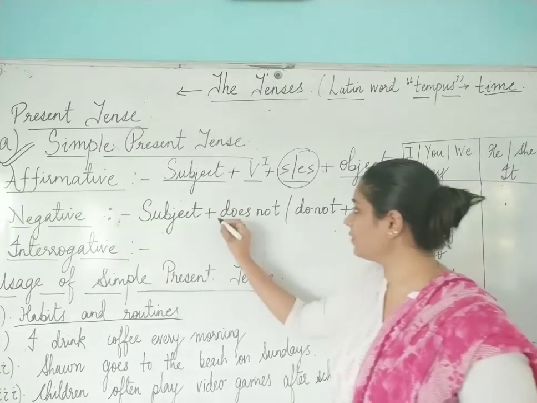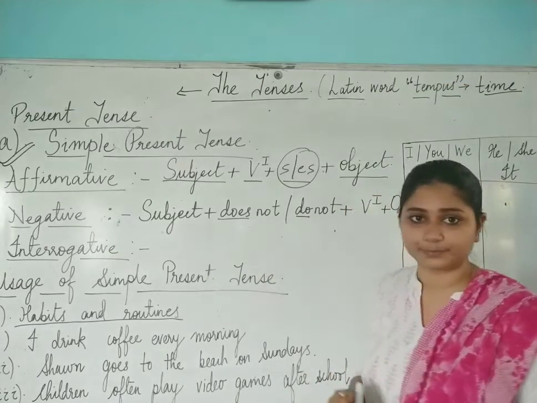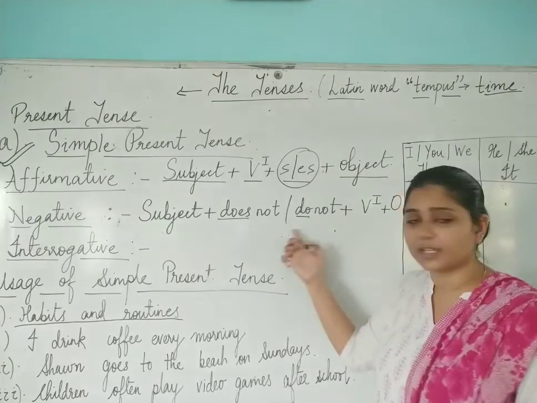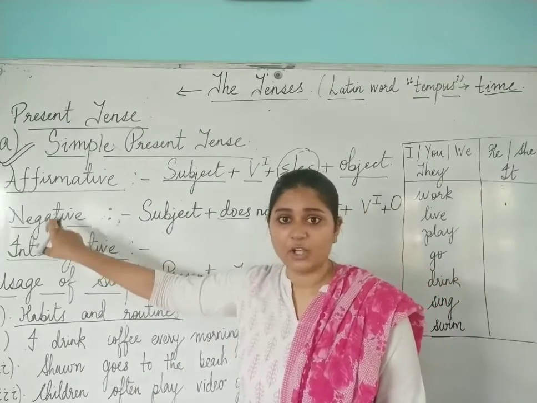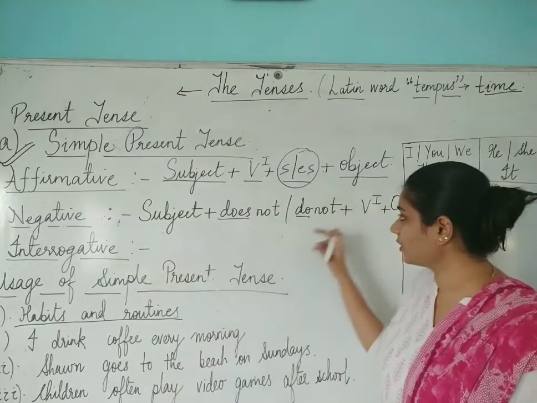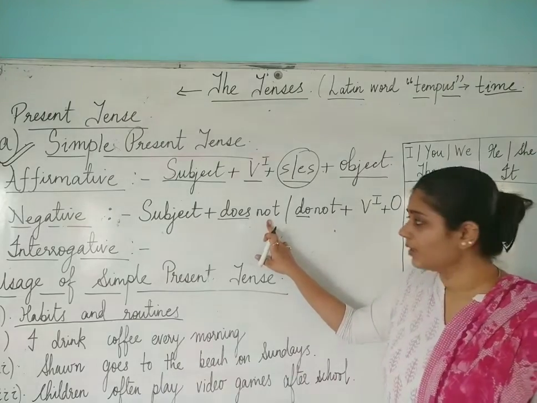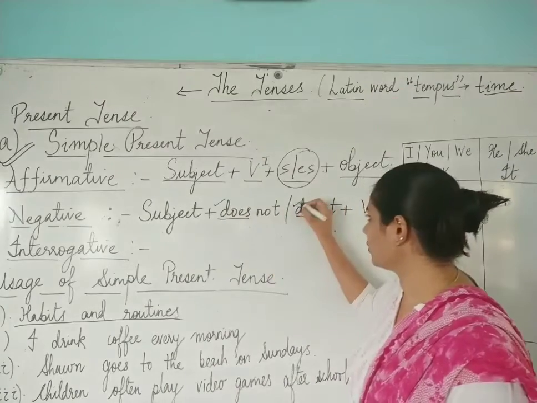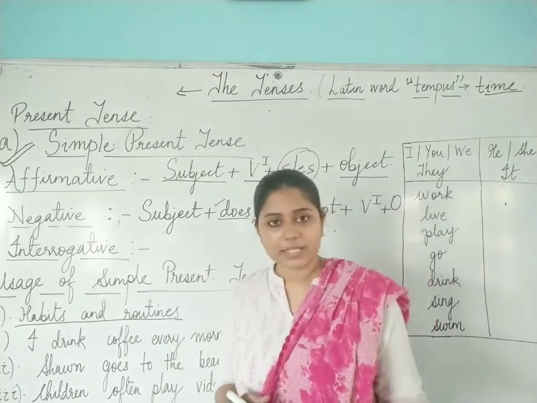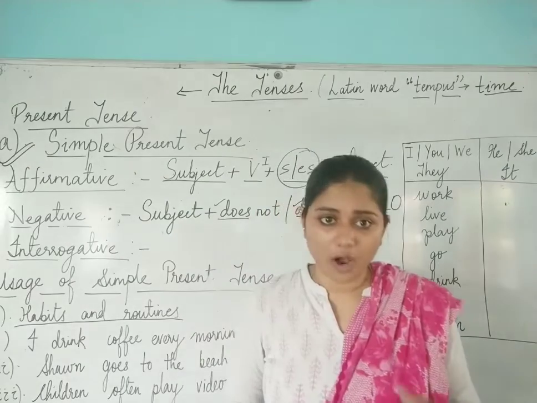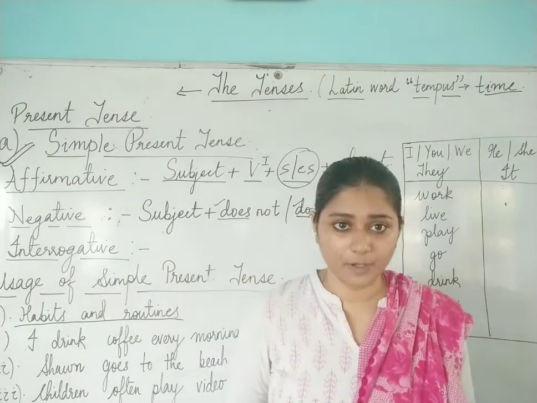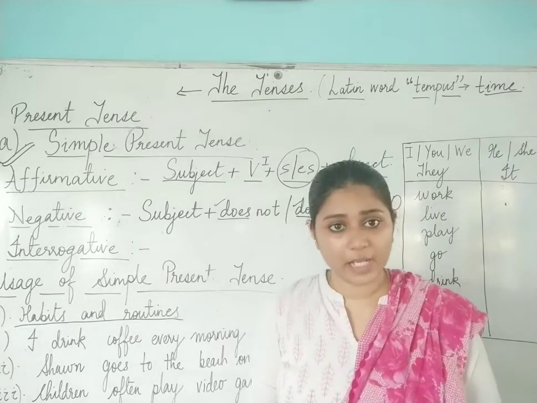Okay, so here I have used does and I have used do, and obviously not I will be using, because this is a negative sentence. So in a negative sentence, obviously you have to use not. Okay, but why have I used does and do? So does and do here refer to auxiliary verb or helping verb.